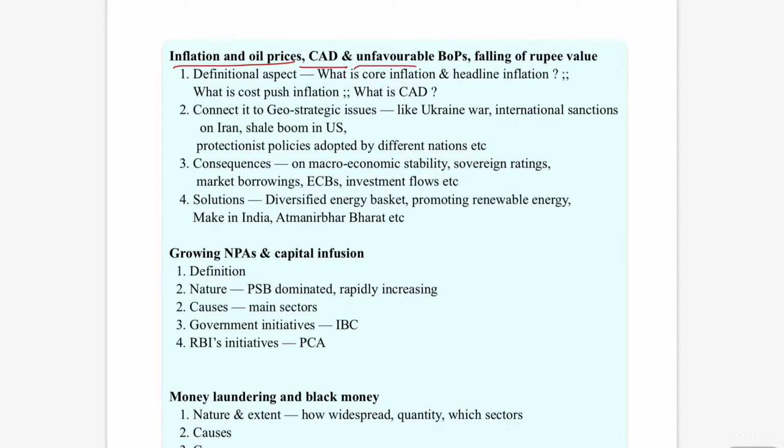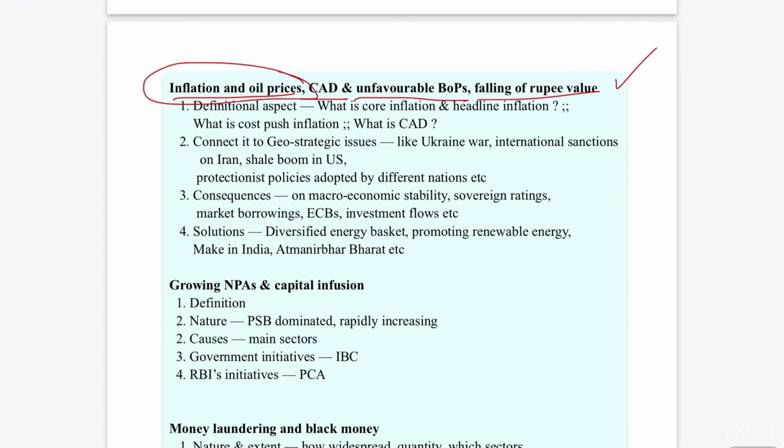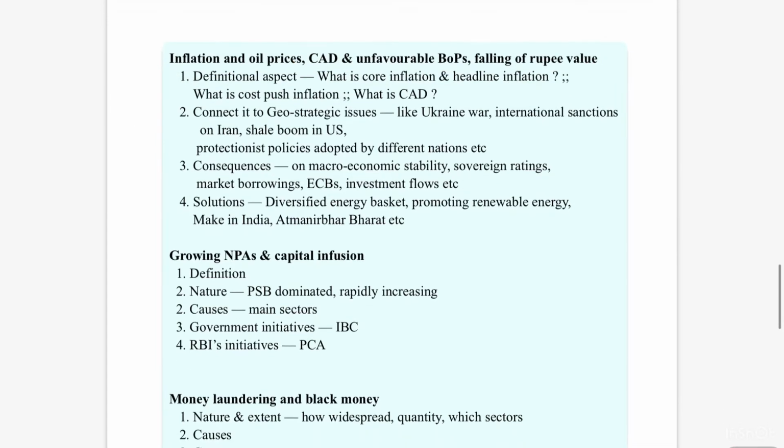current account deficit, unfavorable balance of payments, falling of rupee value. So if you observe here, inflation and oil prices, maybe as far as this time's examination is concerned, are going to be very important. Because of the international geopolitical situations and international issues and the Ukrainian situation, the aspect of oil prices and inflation in the Indian economy is going to be very important as far as coming exams are concerned.